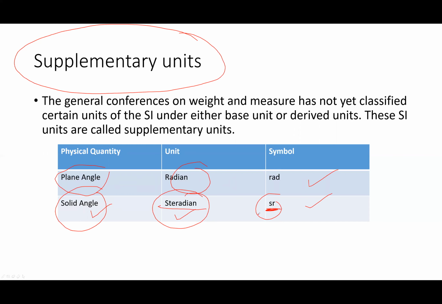Steradian is sr. Radian is rad. Radian is the plane angle, the two-dimensional angle. And steradian is the three-dimensional angle.